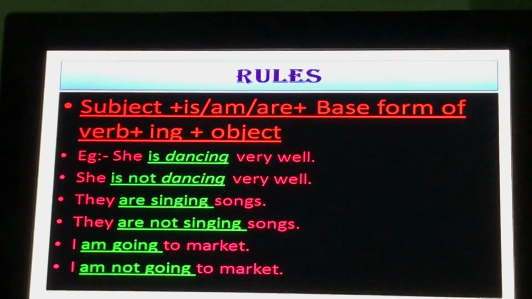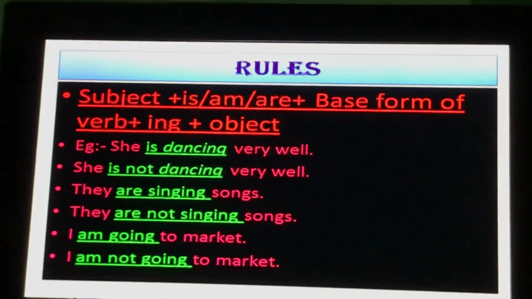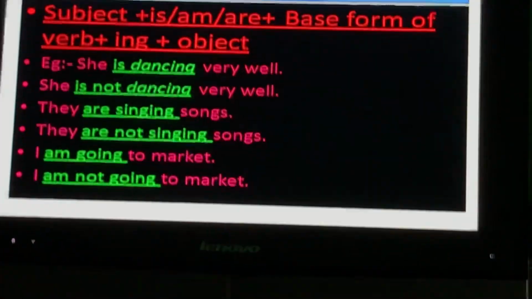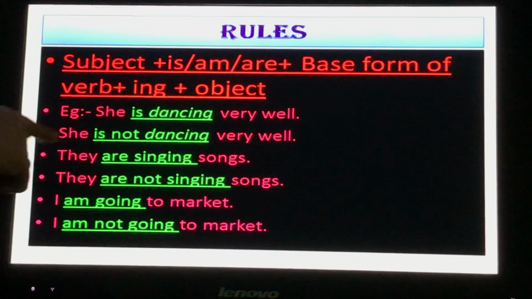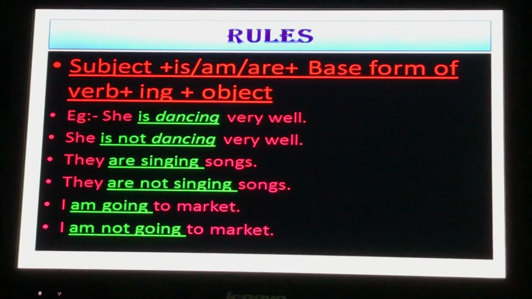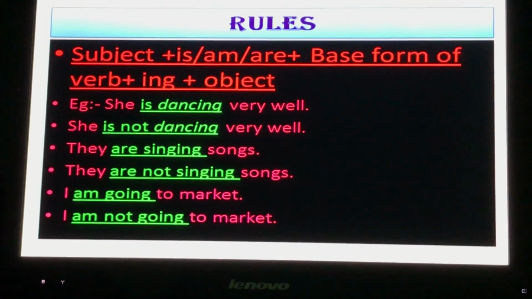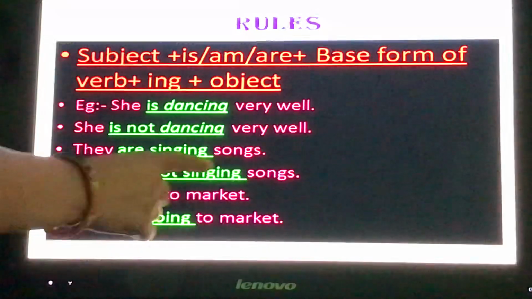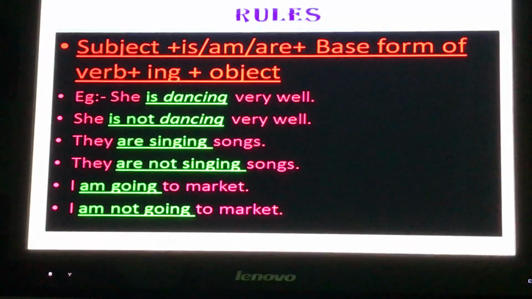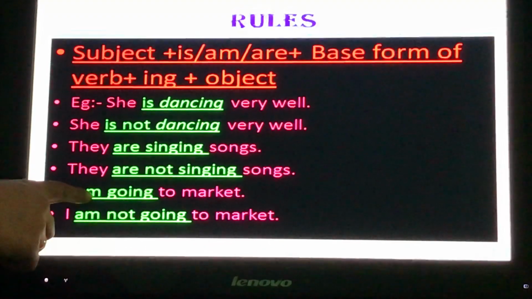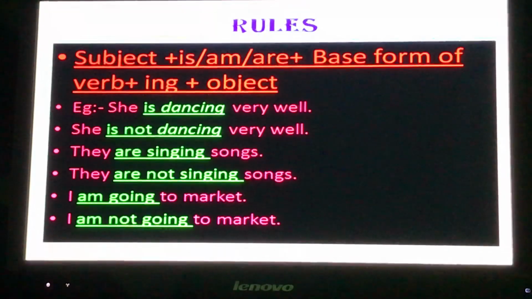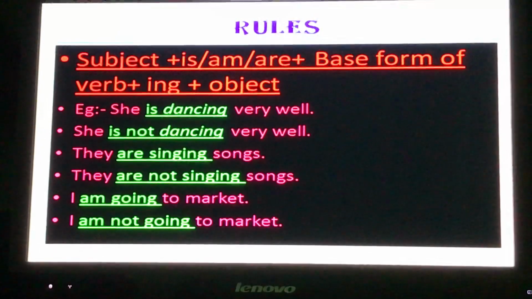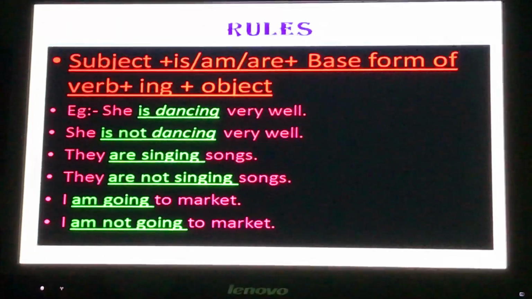Example, she is dancing very well. Because she is singular, that's why is is used. And if we want to make it negative, it will be isn't. Next is they are singing songs. To make it negative, it will be they are not singing songs. With I we will use am, so I am going to mark it, and to make it negative it would be I am not going to mark it.